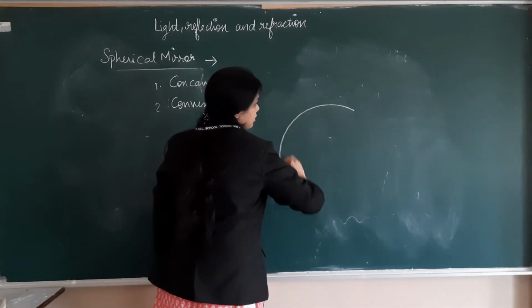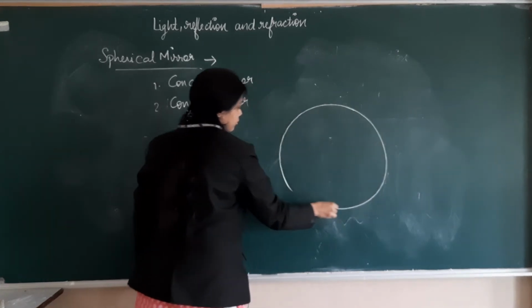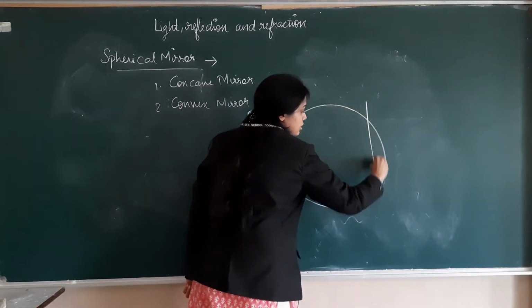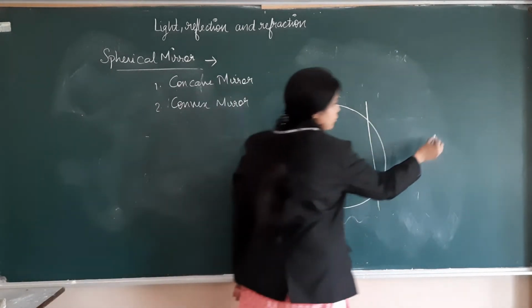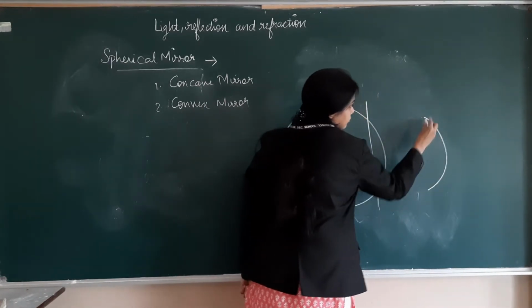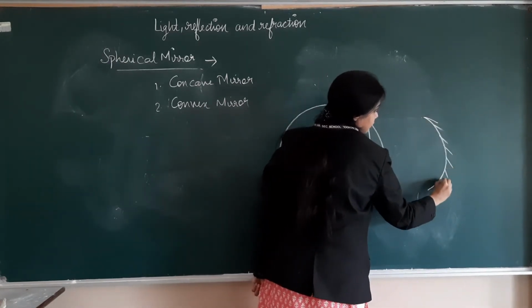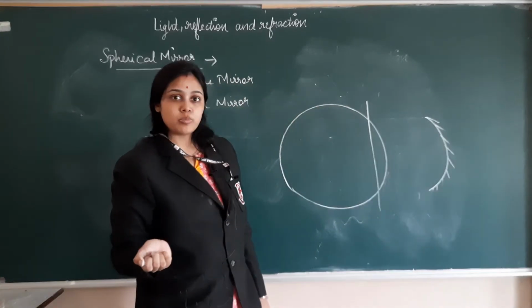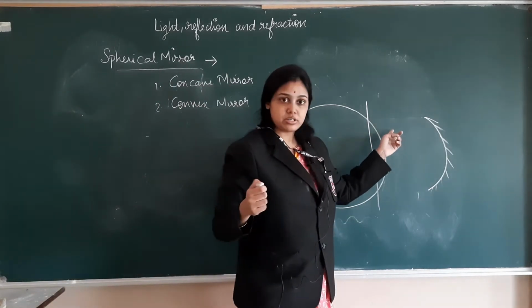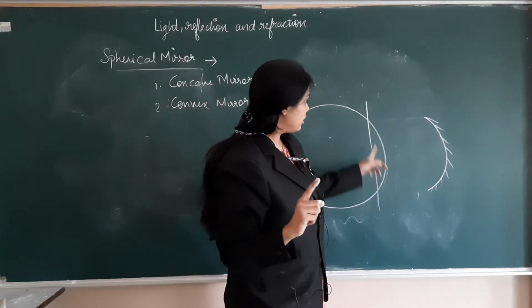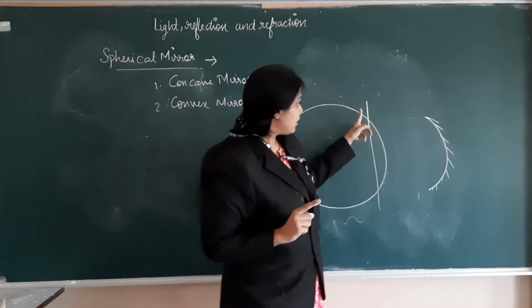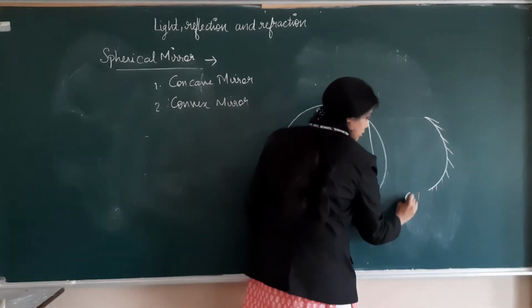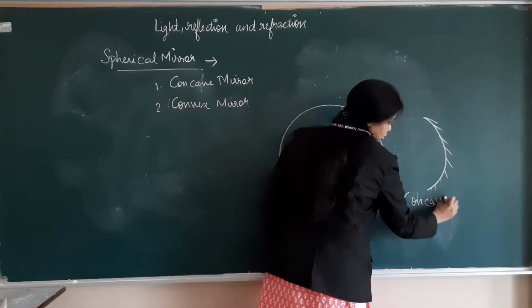Now we have to see how the concave mirror and convex mirror are formed. Suppose you have a hollow glass sphere. When you cut this side of the glass sphere, you will get this portion, and when you polish its outer side, since glass can do reflection from both sides if it is not polished, we only want reflection to take place from one side. Here in this concave mirror, when you cut this side and polish the outer side of this mirror, then the mirror formed is known as a concave mirror.